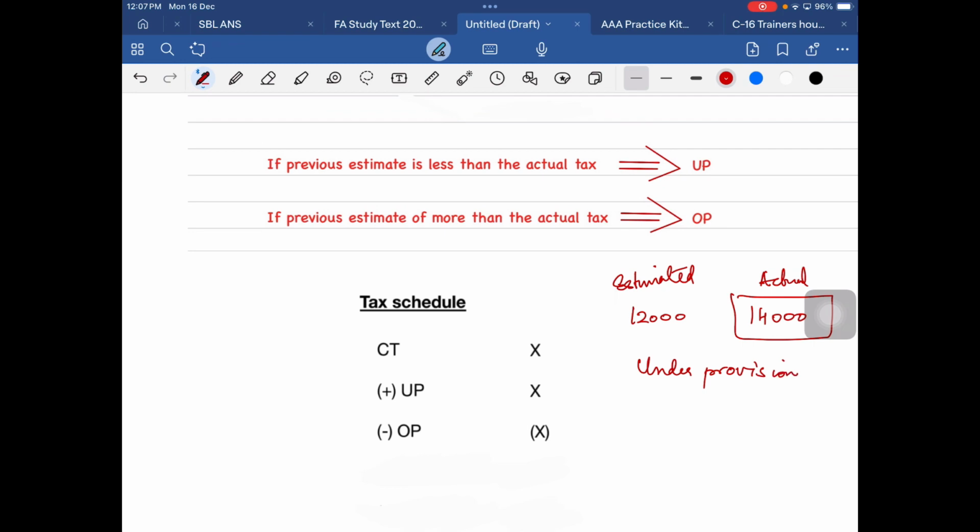Now suppose we estimated that we have to pay 10,000, but the actual tax was just 8,000. Clear? Here we paid less. Here we overestimated by 2,000, right? Because we took 10,000, but we actually paid only 8,000. So this 2,000 is called an over provision. Understood?